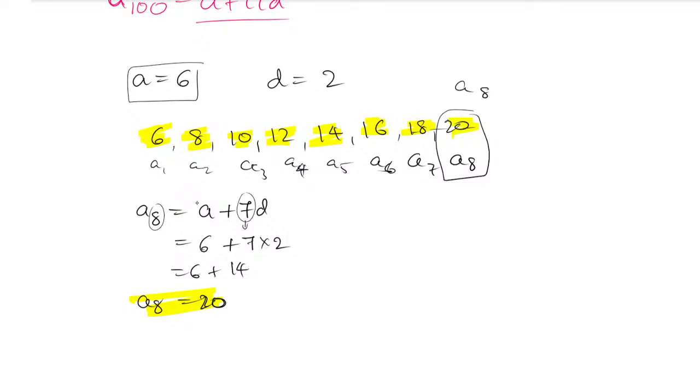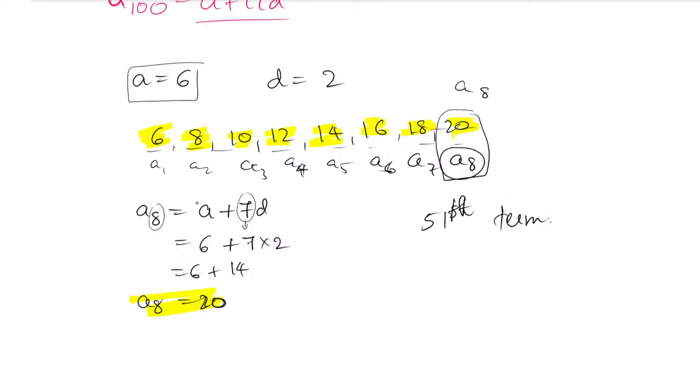So similarly, it is easy for you to go through 6, 8, 10, 12, 14, 16, 18, 20. Not a problem, because I have asked only the 8th term. But in an exam paper, they will not ask a directly. They will ask, find the 51st term. You have to find the 51st term. So how will you find the 51st term?